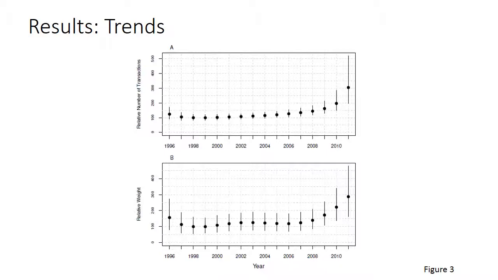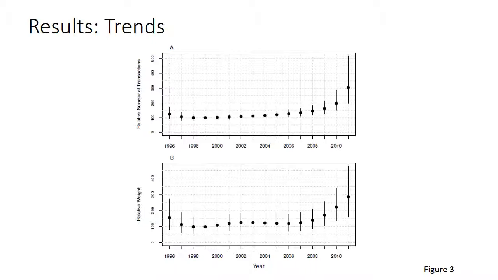Figure A here shows the global transactions index, and we have standardized it so that the 1998 value is set to 100. We can see from this there's been quite a rapid increase in illegal ivory trade activity in the last few years. In particular, in 2011, illegal ivory trade activity was about 3 times the activity in 1998 and about twice the activity in 2008. In terms of looking at the picture, the dots represent our best estimate of the transactions index, and the line represents a 90% credible interval.